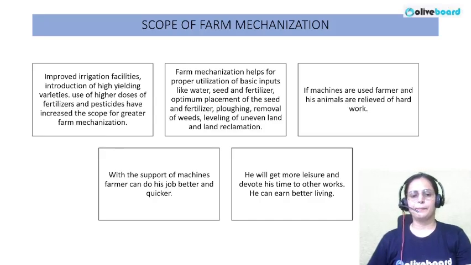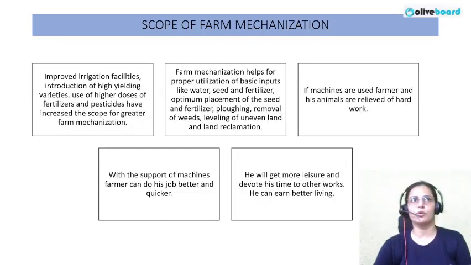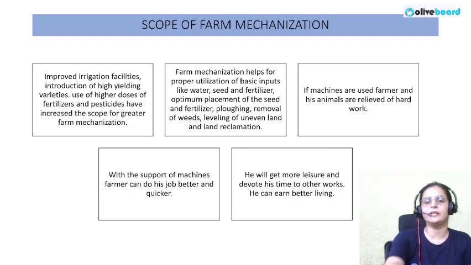Another advantage is that use of high doses of fertilizers and pesticides has increased. We will have sprayers that run on electric or mechanical fuel, so all these operations will be done more efficiently. That's why farm mechanization is quite needed in our field.